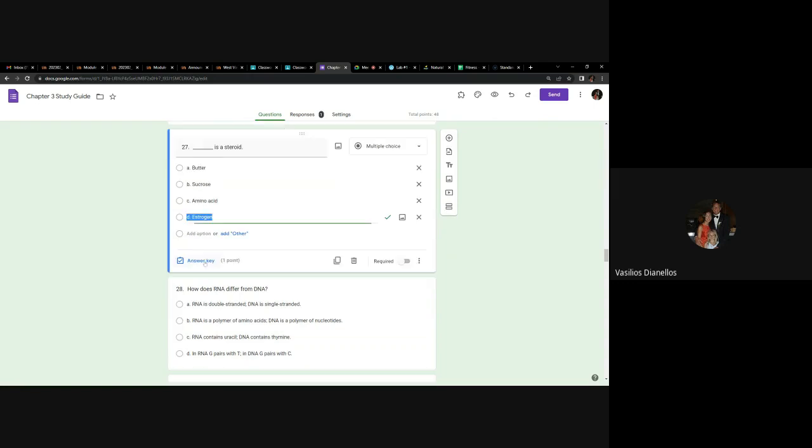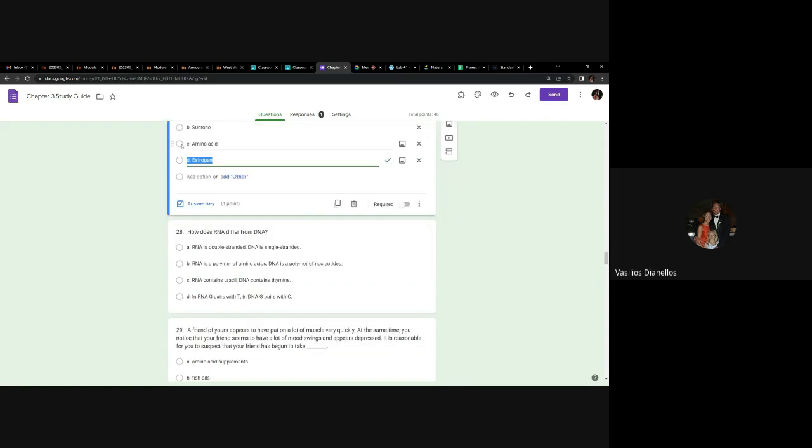Anyway, blank is a steroid. I might ask you this. Estrogen. If I do though, it'll be cholesterol because I told you cholesterol is the most important. That's like the base steroid. So if I ask you anything about which one of these is a steroid, then it would be probably cholesterol. But again, maybe estrogen, maybe testosterone because those are the 3 we talked about. Any questions about number 27?